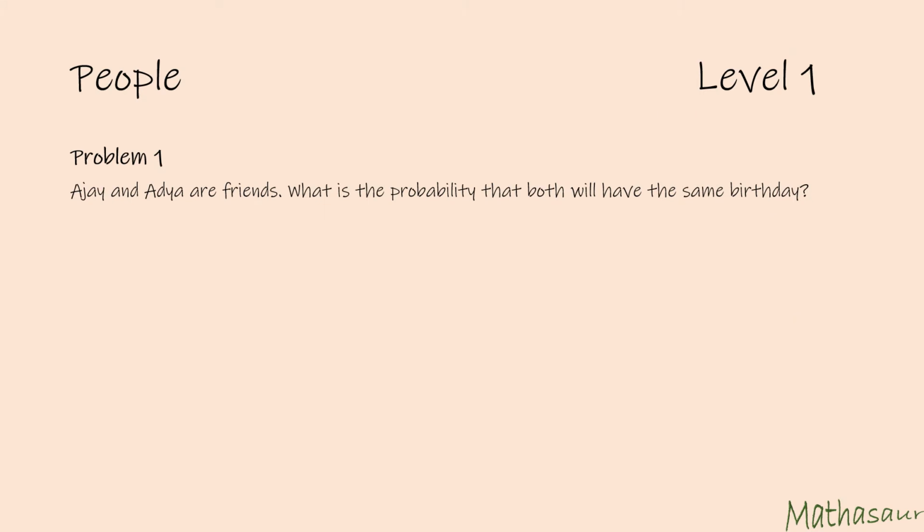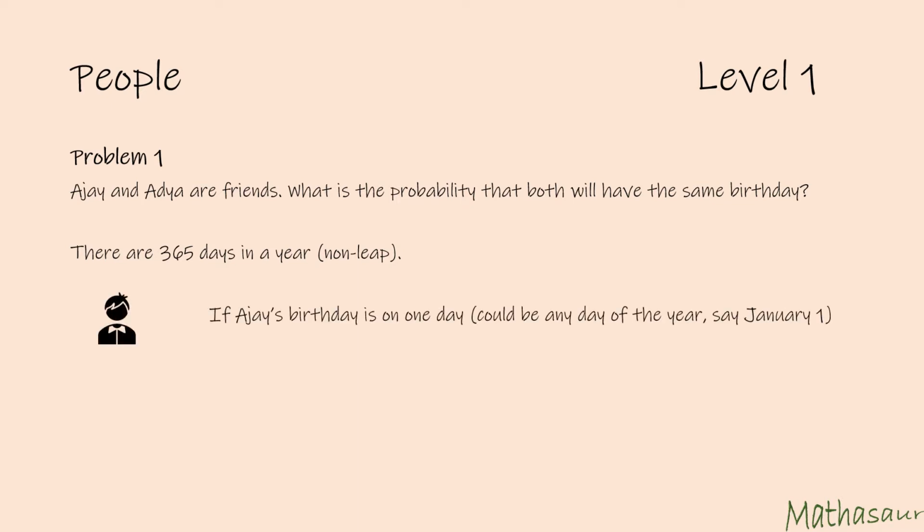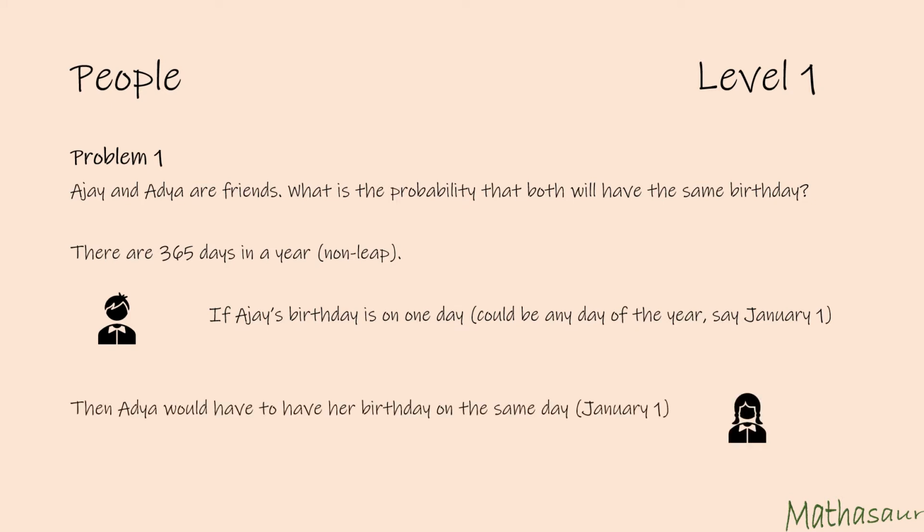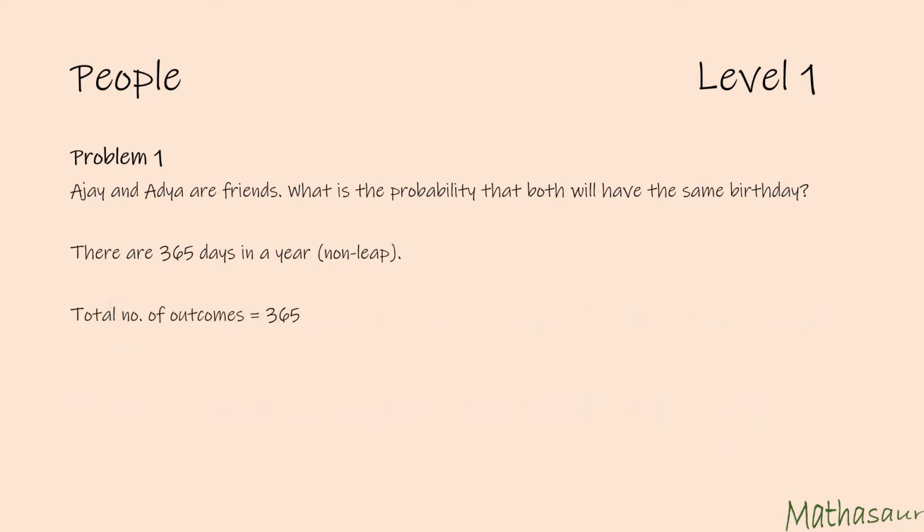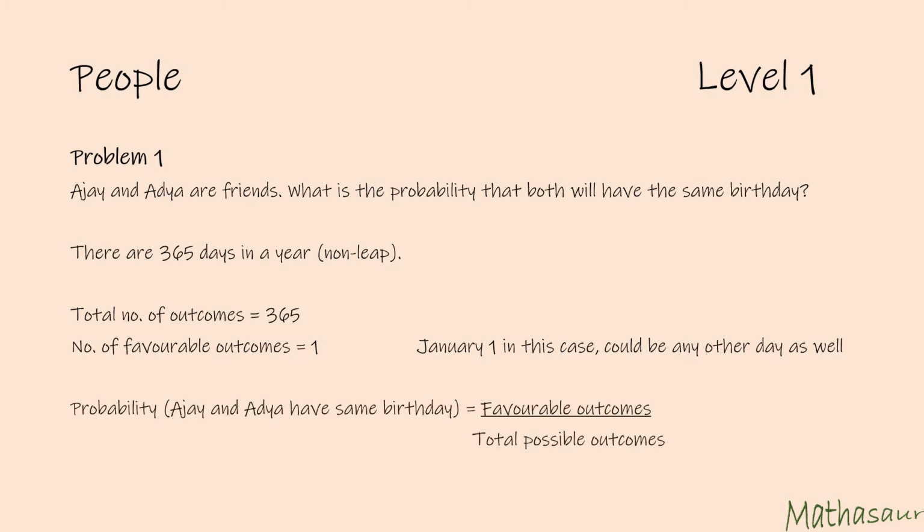Ajay and Adya are friends. What is the probability that both will have the same birthday? There are 365 days in a year, a non-leap year. If Ajay's birthday is on one day, let us say January 1, then Adya would have to have her birthday on the same day, January 1. So, if my total number of outcomes is 365, my favorable outcomes would be 1, January 1 in this case. You could choose any other day. So, probability that Ajay and Adya have the same birthday would be favorable outcomes divided by total possible outcomes, or 1 by 365.